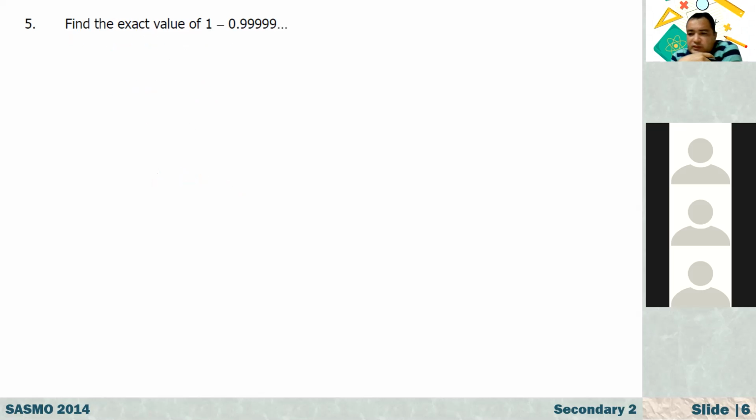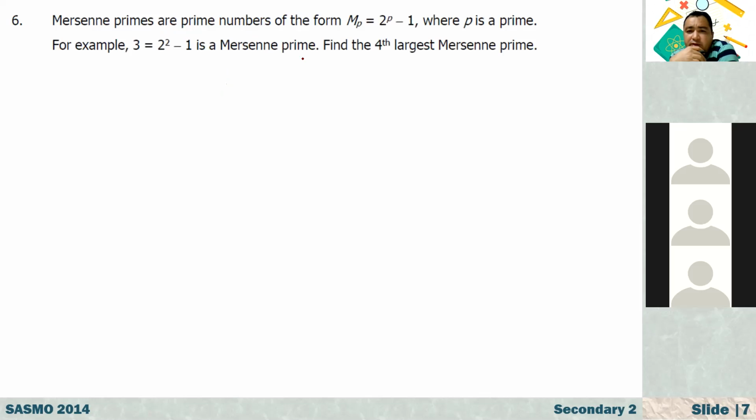Another question. Javid, this question is for you. Find the exact value of 1 minus 0.99999 repeating. What is the answer? Yes, Hussein. It's 0, right? Because this one, 999, never stops. That's equal to 1. So the answer is 0.